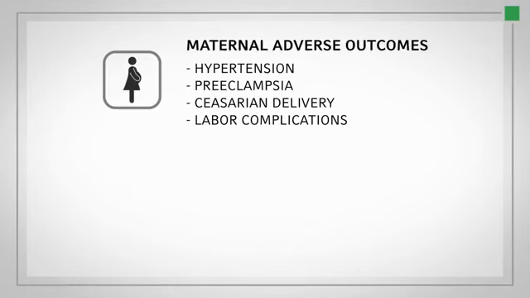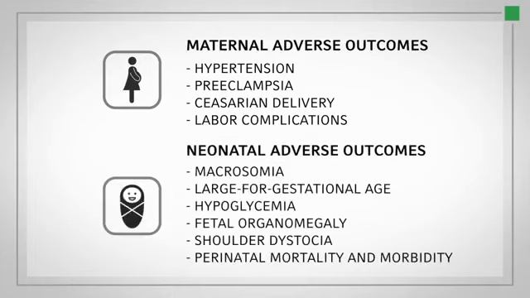The infant is at increased risk of macrosomia, large for gestational age, fetal organomegaly, shoulder dystocia, hypoglycemia, and perinatal morbidity and mortality. In 2008, a very large multinational cohort study with over 25,000 women was performed, which is called the Hyperglycemia and Adverse Pregnancy Outcome Study, or HAPO study.